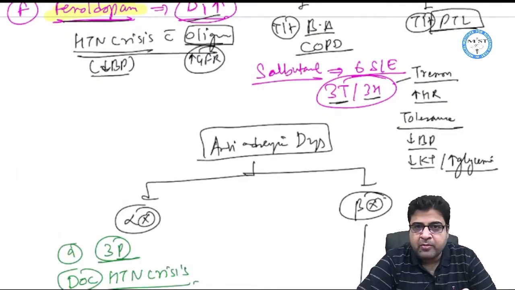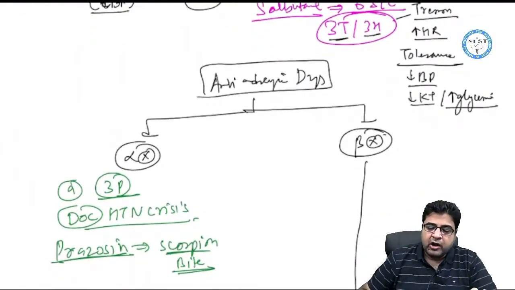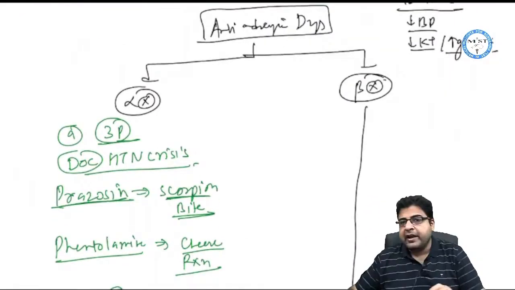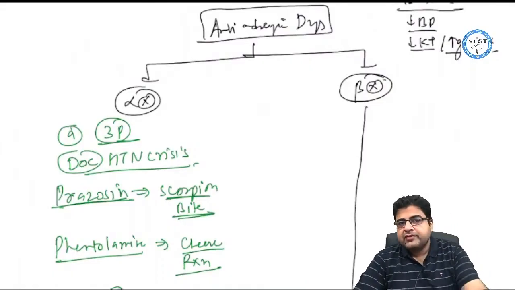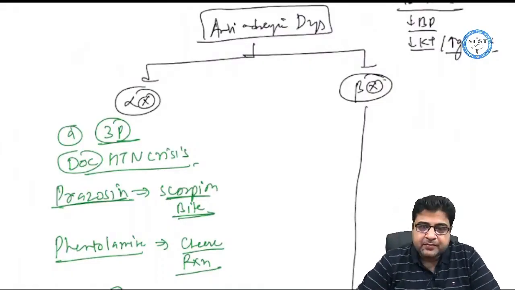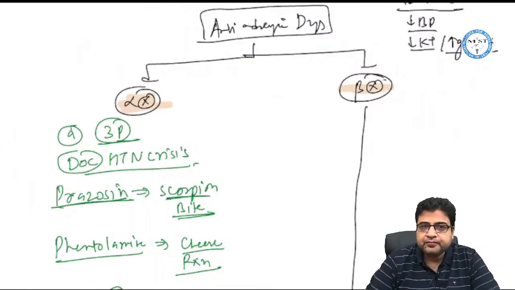So this is all about the adrenergic drugs which we discussed during our lecture. Now after the adrenergic drugs, we discuss the anti-adrenergic drugs. These medicines are of two types: alpha blockers and beta blockers.